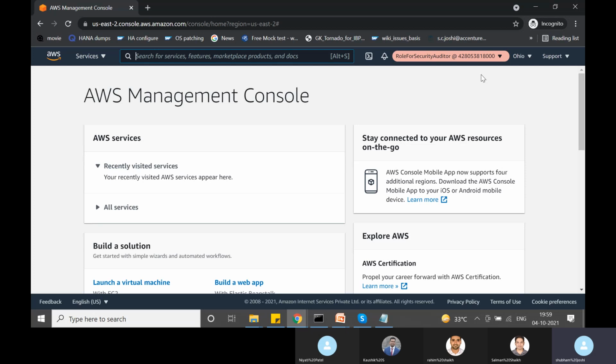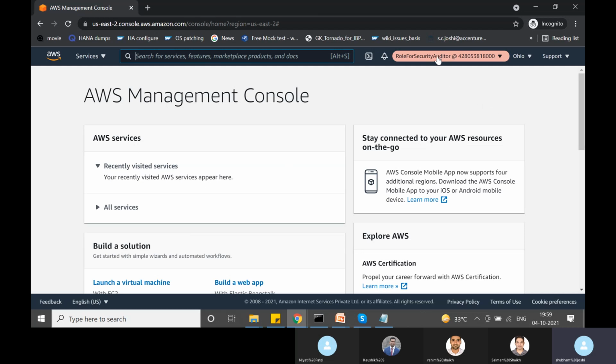And what is that API call? That API call is the assume role API call, right? And that assume role API call would have responded with a temporary set of credentials, and using this temporary set of credentials, I'm logged inside this AWS account. This AWS account belongs to Rajesh.